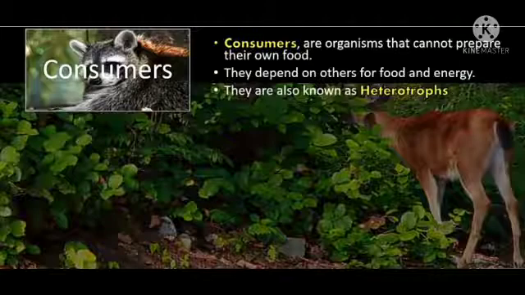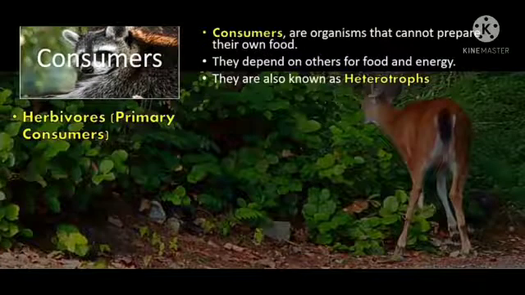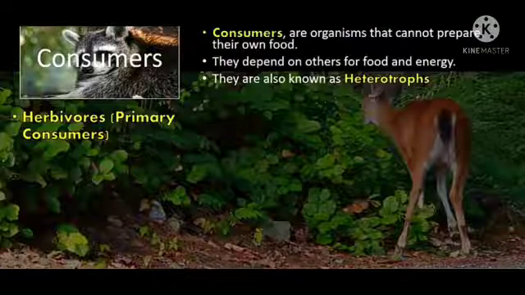But in a general sense, you can say that man can make their own food. We can make our own food by using the raw materials, right? But the raw materials which we are using, we obtain from either plants or animals, right? That is why we come under the group of consumers or heterotrophs. Consumers are further classified as primary or first order consumers, secondary or second order consumers, and tertiary or third order consumers.